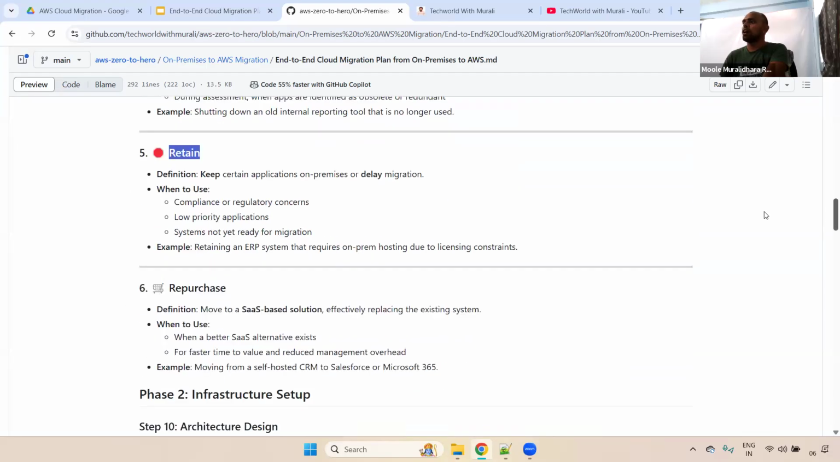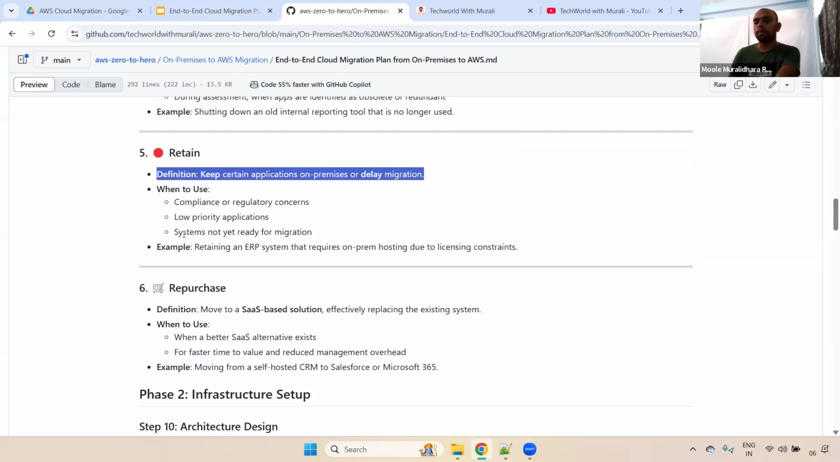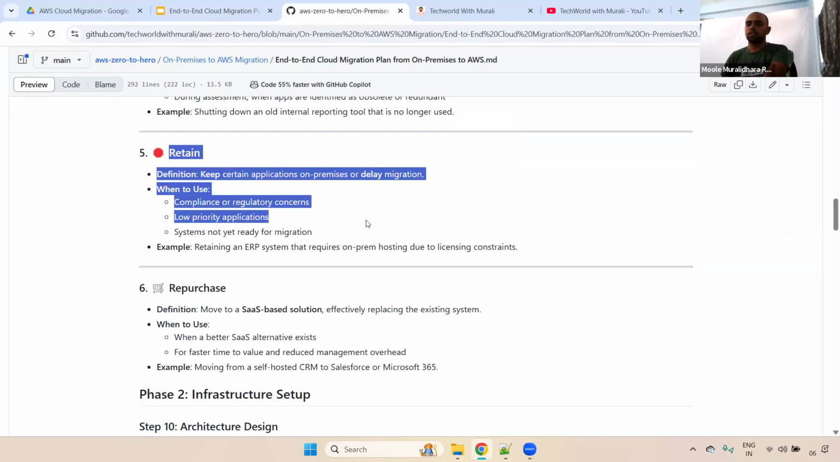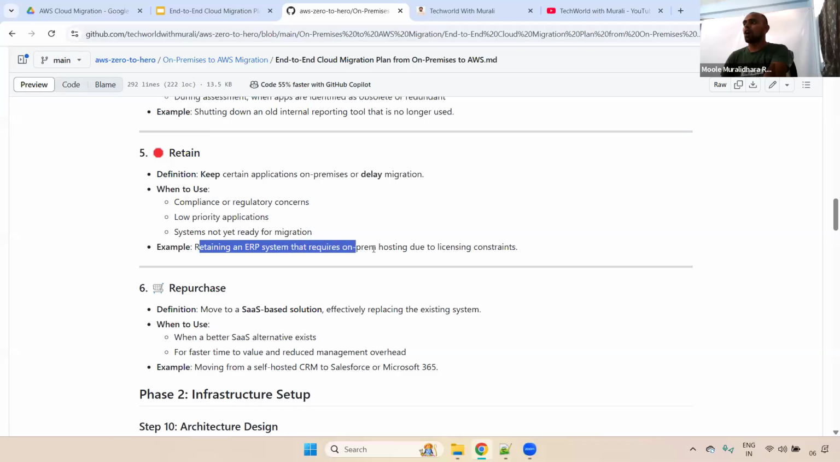And retain. Retain is nothing but keeping certain applications on-premises or delaying migration. Some of the applications will be kept on-premises only. When to use: compliance or regulatory concerns, low priority applications, and systems not yet ready for migration. Those things will be kept in the on-premises only. For example, retaining an ERP system that requires on-premise hosting due to licensing constraints. If you have any licensing constraints, it will be temporarily kept on-premises only. Later we will migrate those applications as well.